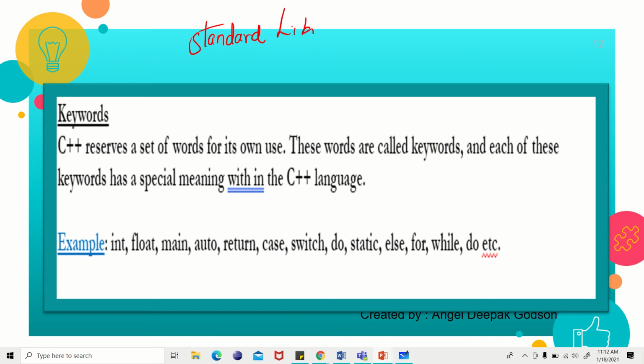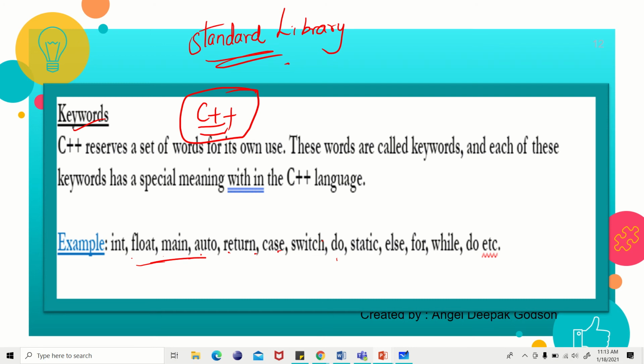These keywords have a special meaning for C++, so you cannot use them for any other purpose. Each keyword has a special meaning. For example, int, float, main, auto, return, case, switch, do, static, else. There are many keywords given. In future, when you study chapters 3 and 4, you will come to know clearly what keywords you will be using in the C++ program. Okay, so this is all about the keywords.